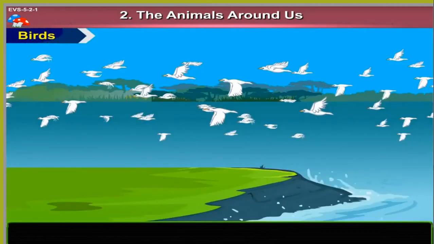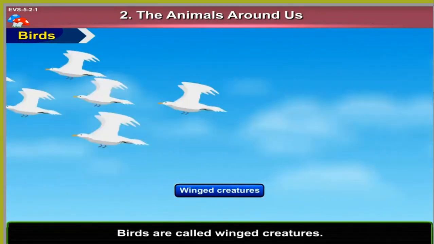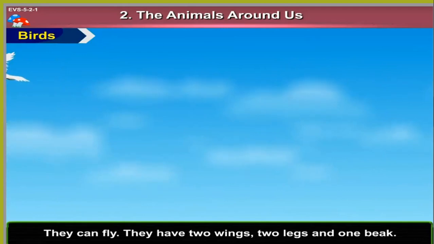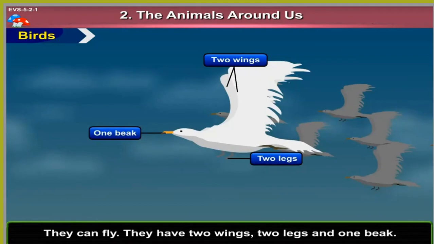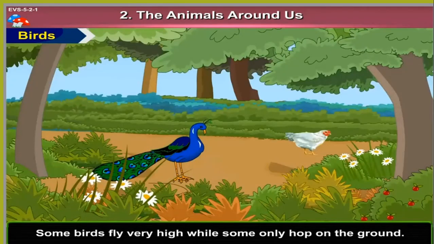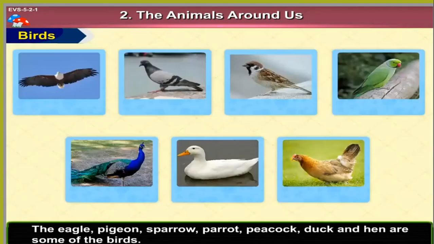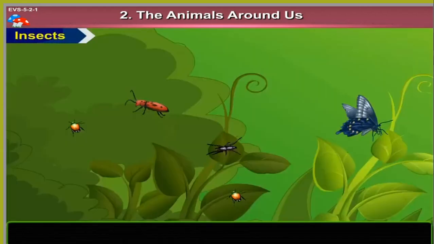2. Birds. Birds are called winged creatures. They can fly. They have 2 wings, 2 legs, and 1 beak. Some birds fly very high, while some only hop on the ground. The eagle, pigeon, sparrow, parrot, peacock, duck, and hen are some of the birds. 3.